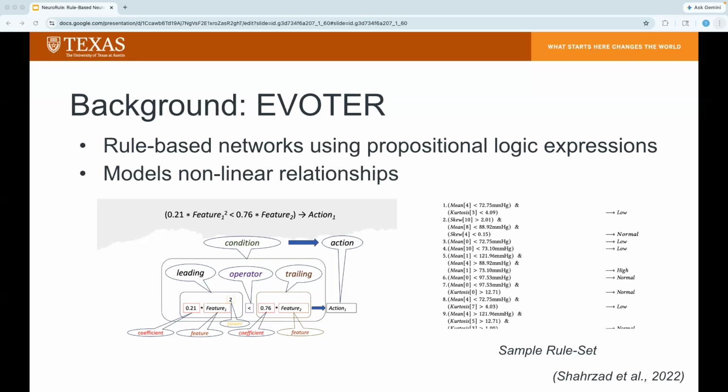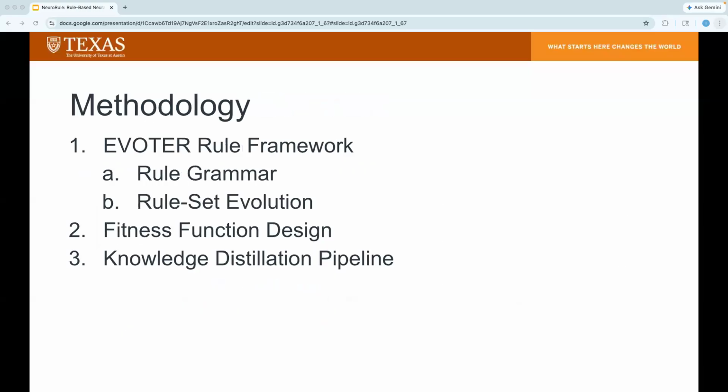Previous applications of eVoter have shown success in both prediction and policy search, but there is a lack of research on how integrating the black box network and additional search objectives in the evolution process can influence performance. Building on the theoretical foundations of these past works is central to the methodology of NeuroRule. This work follows a similar evolution process, but with a focus on explainability. So NeuroRule uses the rule set grammar and evolution algorithms proposed in eVoter with a new fitness function and distillation pipeline.